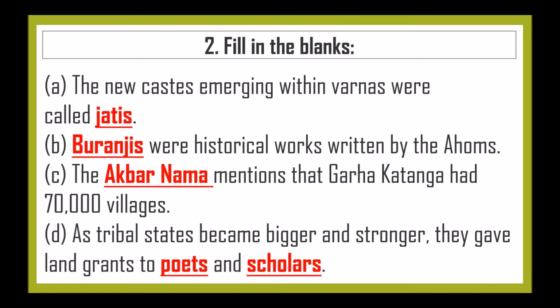Next is fill in the blanks. The new castes emerging within Varnas were called Jatis. Buranjis were historical works written by the Ahom. The Akbarnama mentioned that Ghar Katanga had 70,000 villages. As tribal states became bigger and stronger, they gave land grants to poets and scholars.